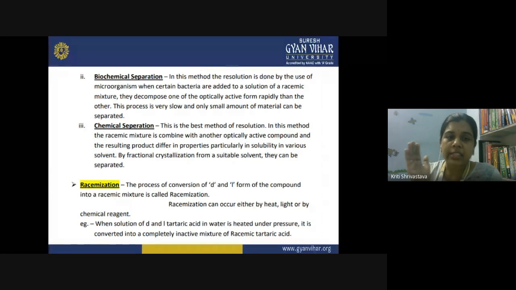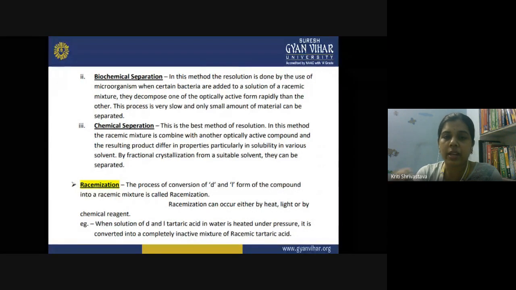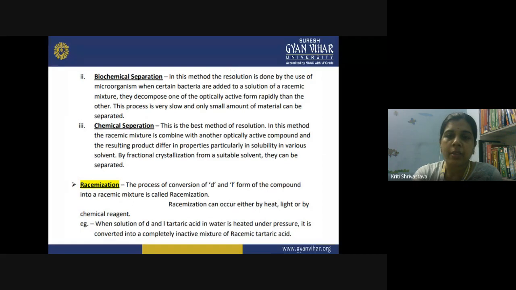The last method is the chemical separation, and it is a very effective method, because the two enantiomers have two different properties. In this method, the racemic mixture is combined with another optically active compound, and the resulting products differ in their properties, particularly in solubility in various solvents. So you take one solvent, and you separate the two by dissolving them selectively.